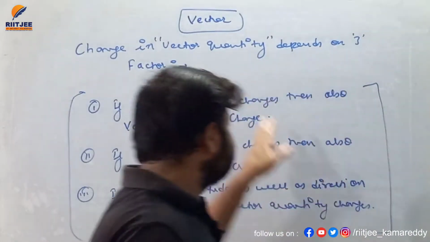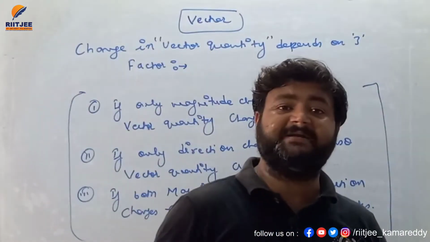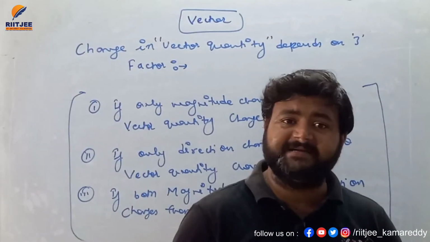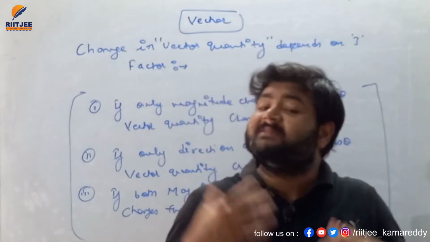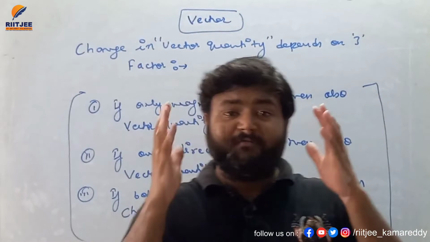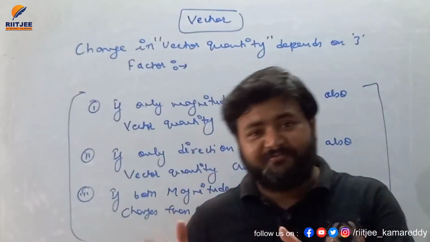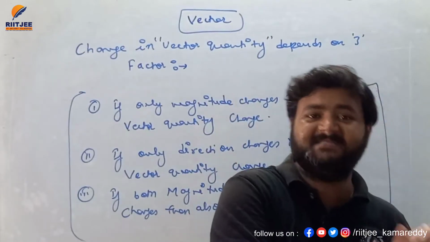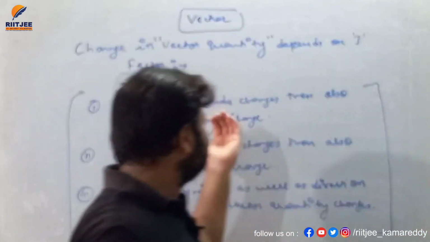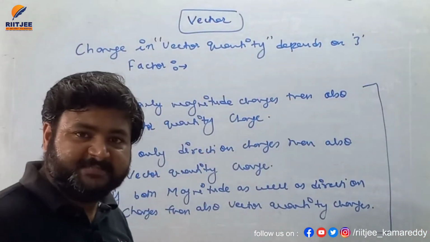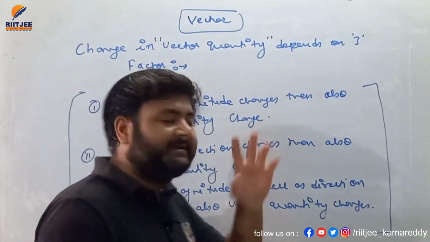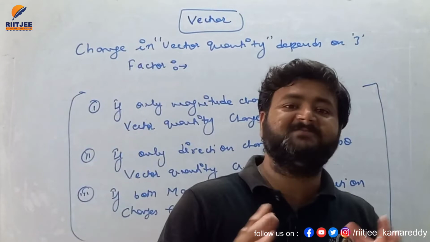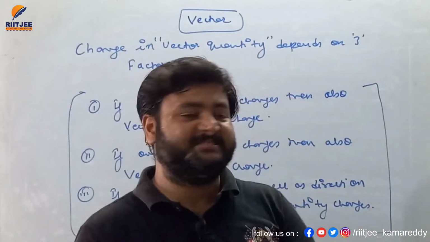So if only magnitude changes, then also vector quantity changes. If only direction changes, then also vector quantity changes, and if both change, then also vector quantity changes. So for changing of vector quantity, there are 3 factors on which the change in vector can take place. First, when only magnitude changes, second, when only direction changes, and third, when both magnitude as well as direction change.